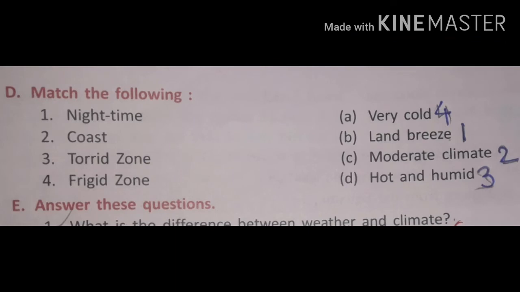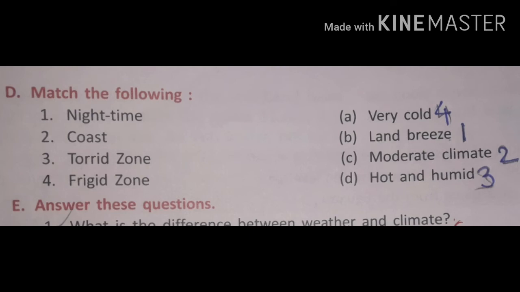Now we come to the next question. Match the following. First one, night time. So what happens during the night time? There is land breeze. Second, coast, we will match it with moderate climate. Then third one, the torrid zone, we will match the climate here is hot and humid. And fourth one, the frigid zone, it is very cold.